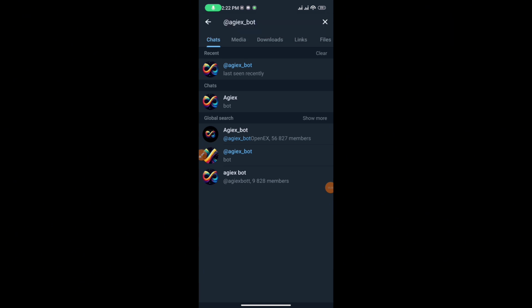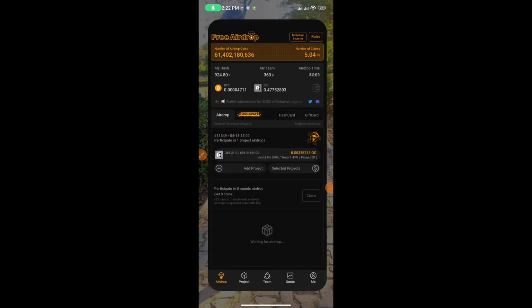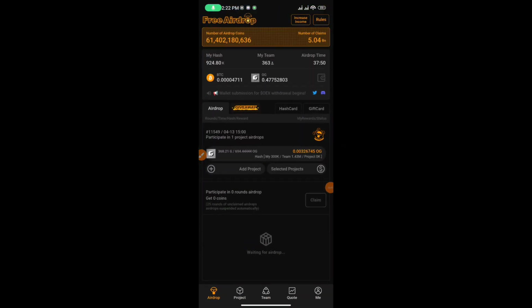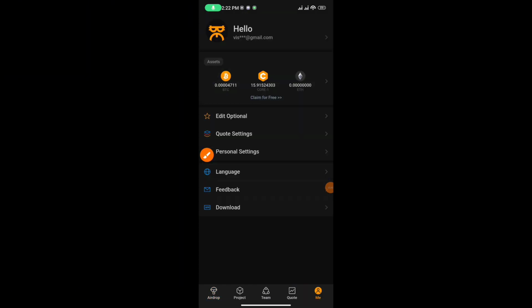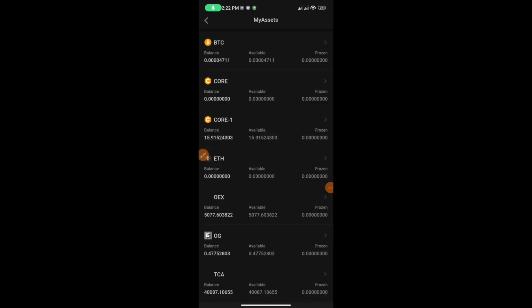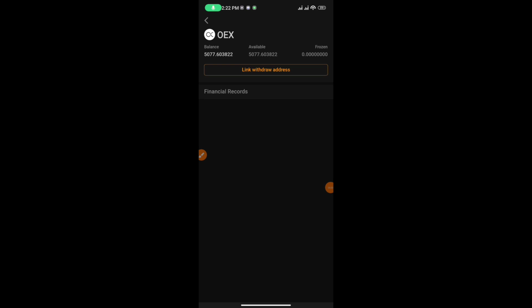Then let's go to binding of wallet on OpenEX. Okay, so you just click. How do you bind? You just click on this, Me, then you're going to click on this particular area, right? You click on it, then it brings you here. You click on OpenEX, OEX, you click on OEX. Now you see link wallet address.